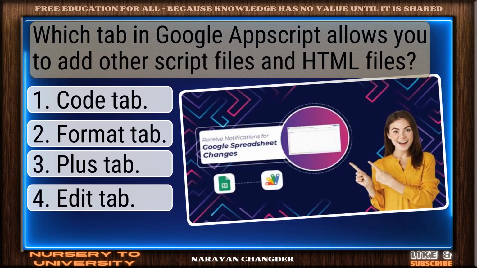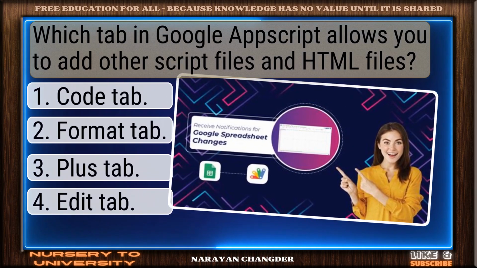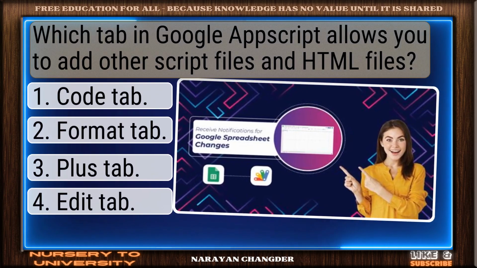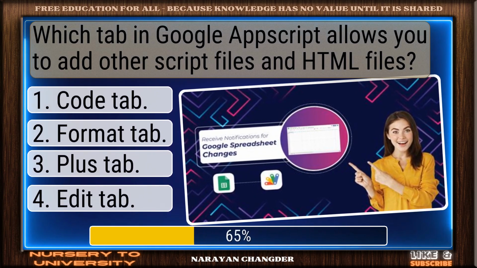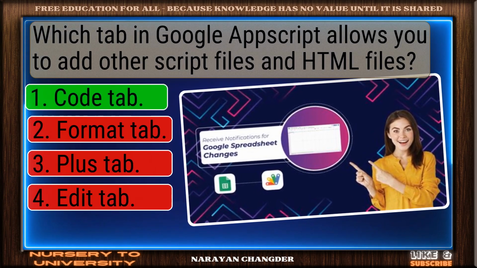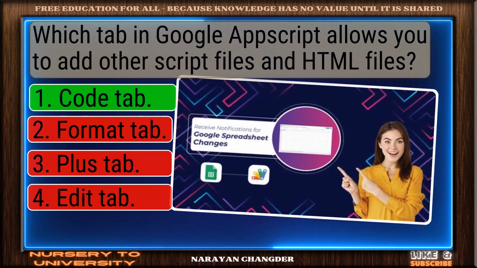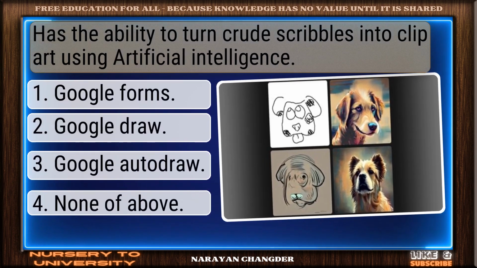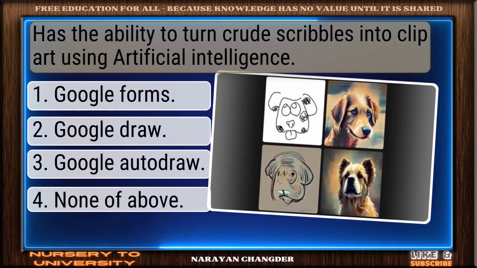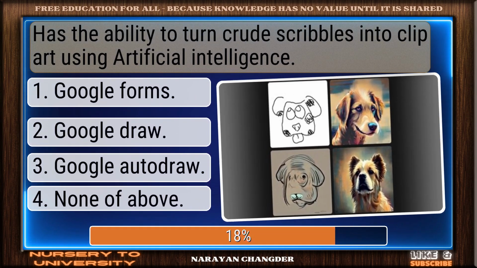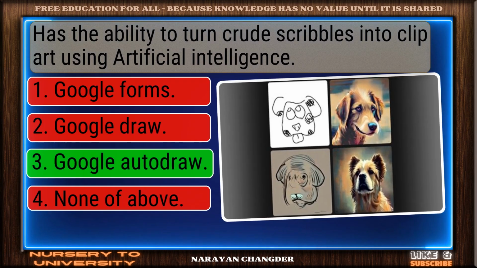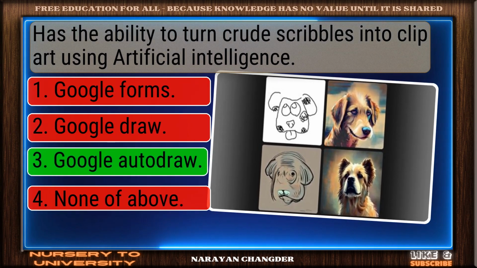Which tab in Google Apps Script allows you to add other script files and HTML files? You got it. Your choice code tab fits well. Dash has the ability to turn crude scribbles into clip art using artificial intelligence. Great job. Google AutoDraw is the accurate answer.